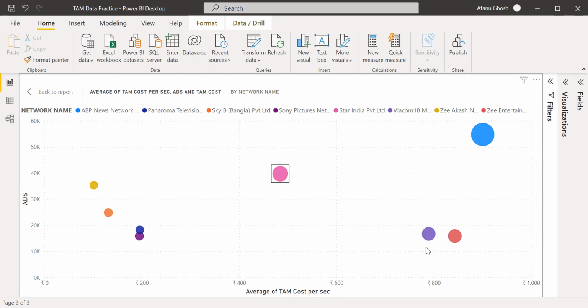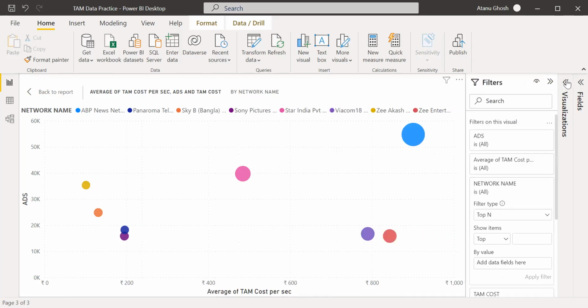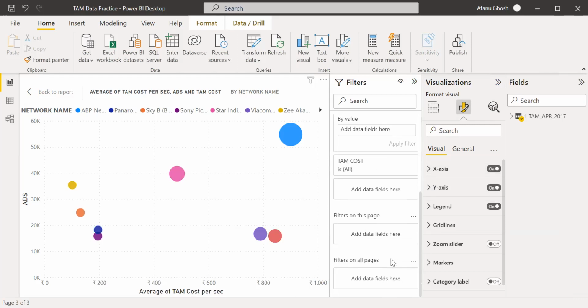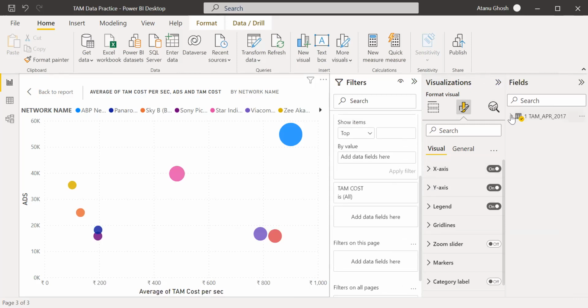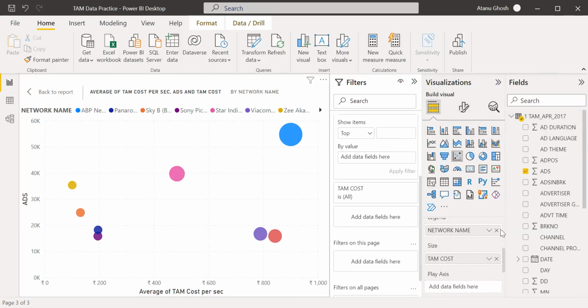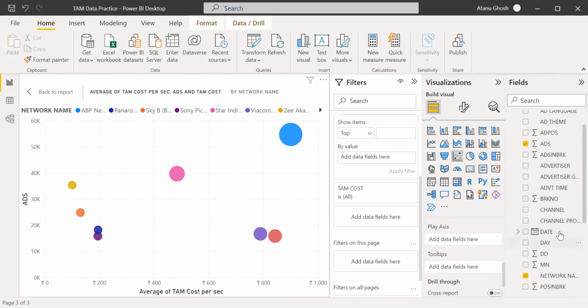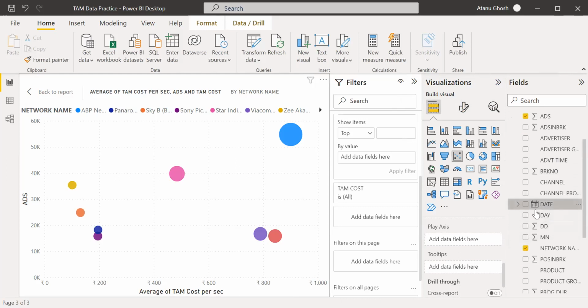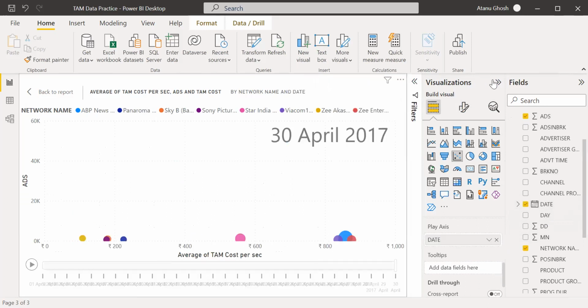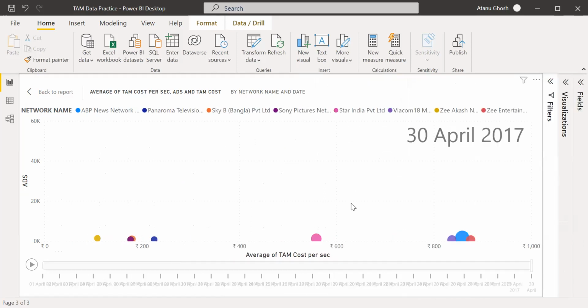Can we put any play axis? Yes, of course. I was going to do that. Pratim loves play axis. But you'll not probably get a very exciting result here. But if you have a total year's data, probably this will be. Yes, it's just for a month. So yes, that's why my chart also is not so encouraging. Yeah. So you have the play axis, but yes, for fun you can have this. So here it is.